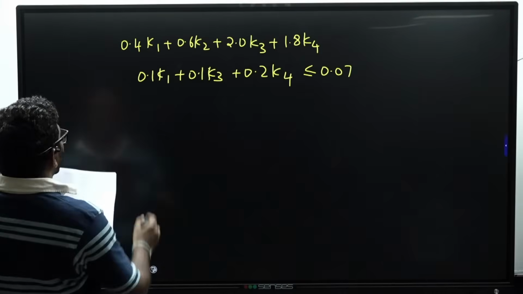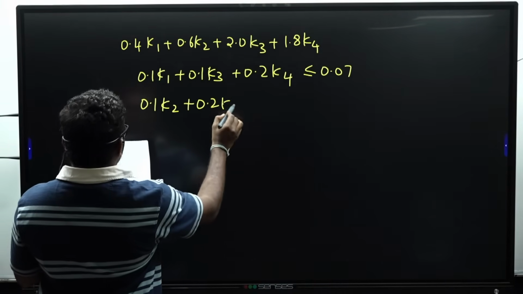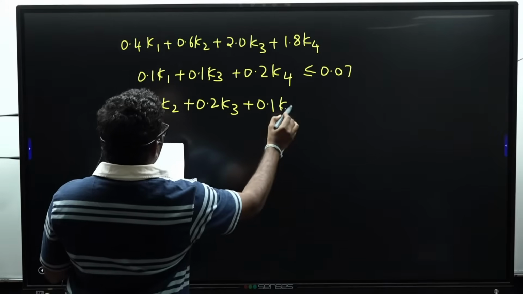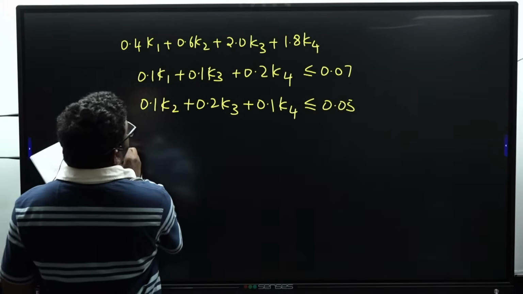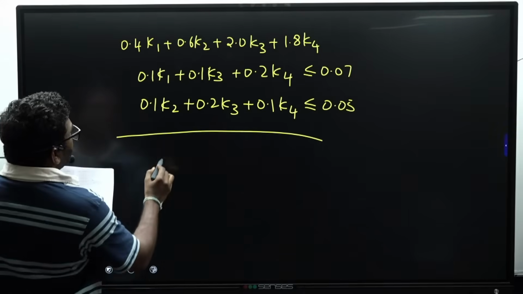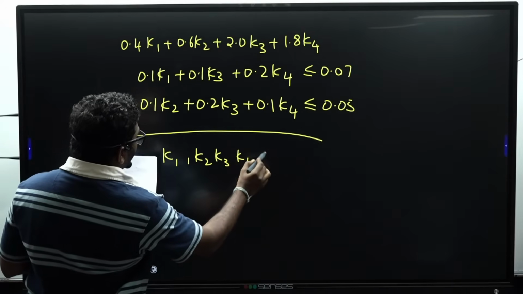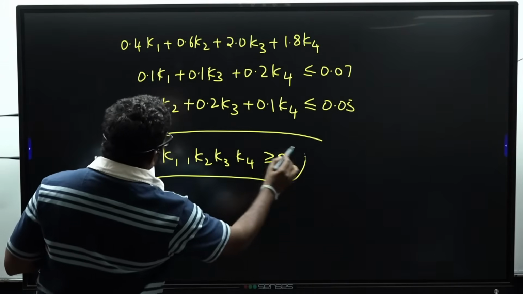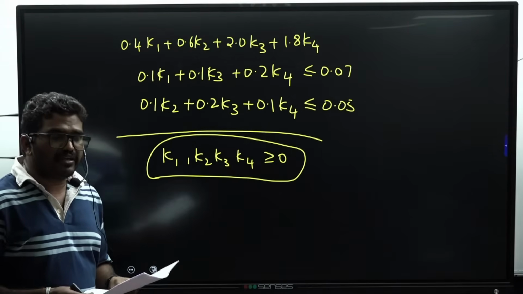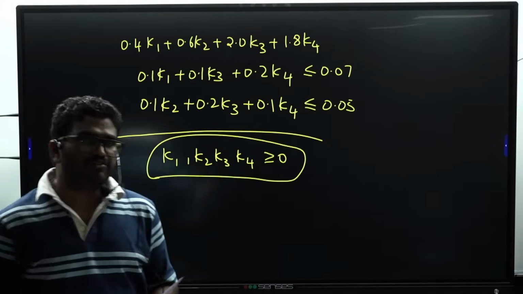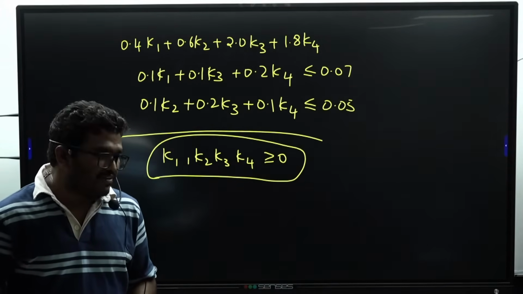Next, one more equation, 0.1 K2 plus 0.2 K3 plus 0.1 K4 less than or equal to 0.05. By solving these equations, you will get to know that K1, K2, K3 all are greater than or equal to 0. So this is the final solution. Till now we got this many questions from these subjects. In case we get any question from production, we will update. Next, our colleague faculty member Dharan Sai sir will continue.